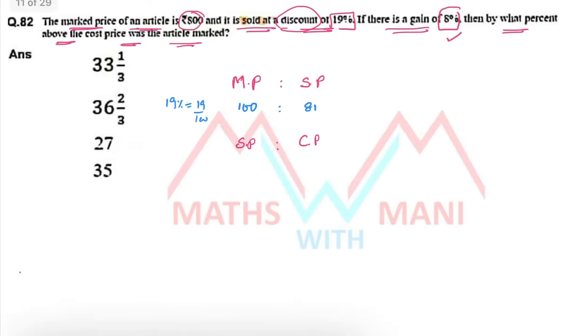Okay. Next, profit of 8% means 2 by 25. That means if 25 rupees is cost price, then what about selling price? 27. Yes. So very simple, it is done. So now by direct multiplication, you will get SP cancel.